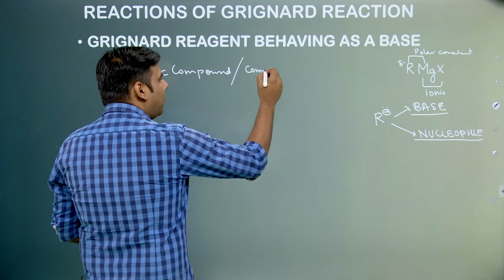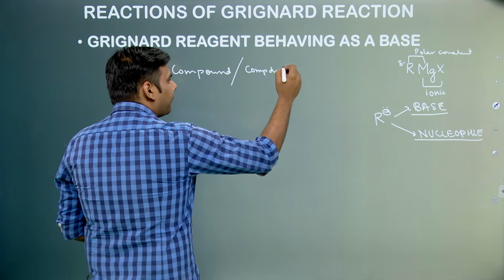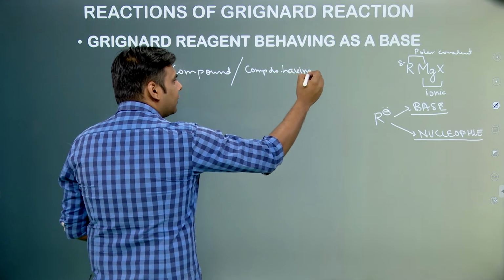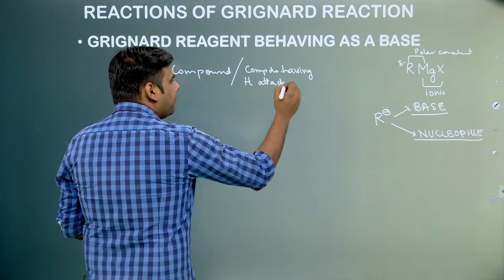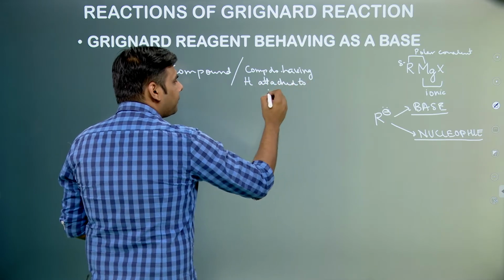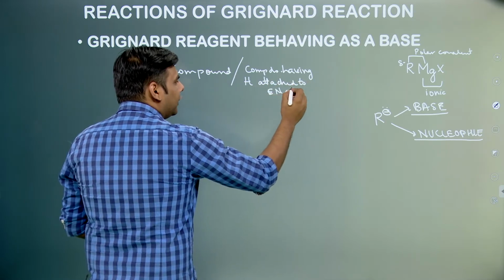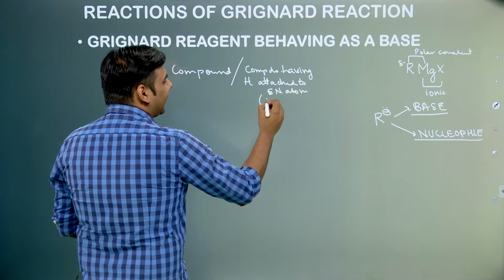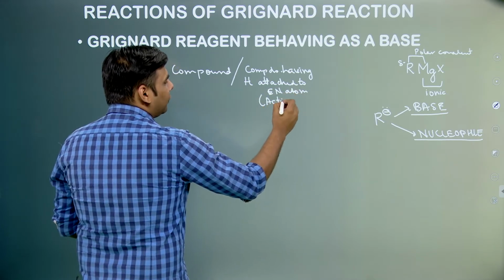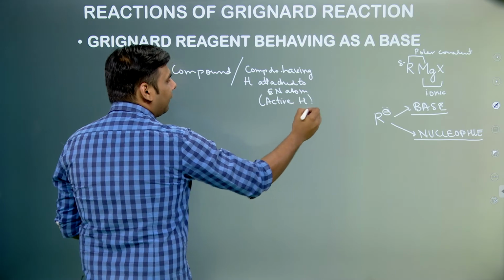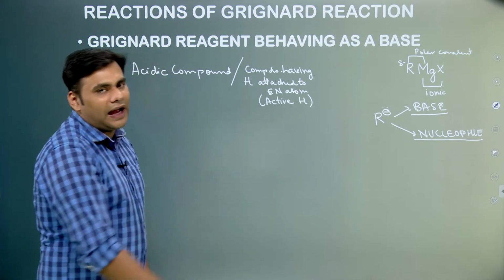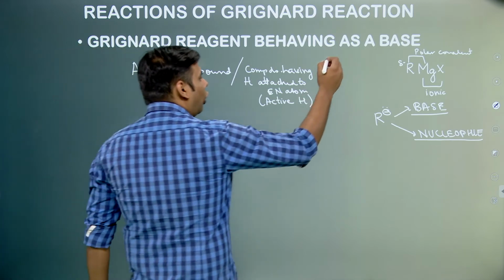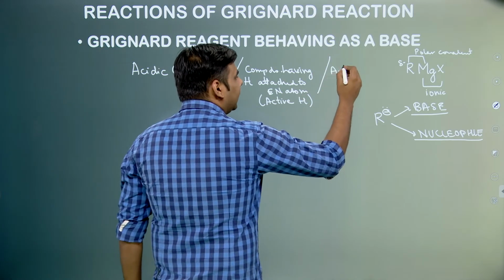or compounds having hydrogen attached to electronegative atom. We call these hydrogens as active hydrogen. So whenever hydrogen is attached to a electronegative atom, we say that it is a active hydrogen and has some acidic strength. Or active methylene group.